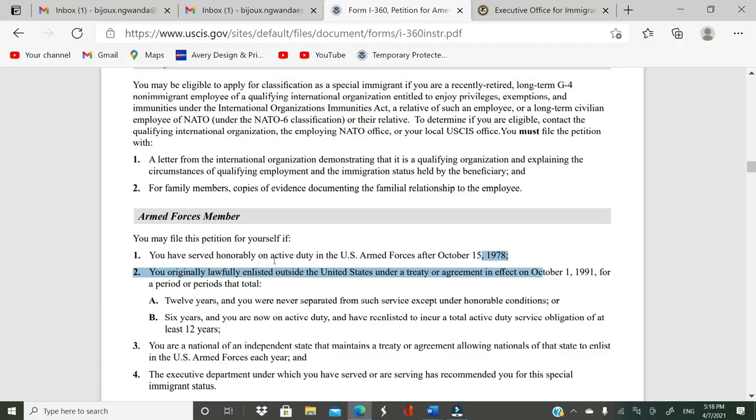So this one, it's either or, so you don't have to meet all those requirements. If you meet this one or you meet this one, for number 1 it's either A or B. For number 2 it's either A or B. Okay,